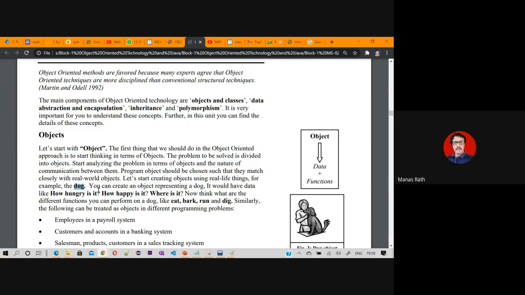Is a dog generic, or is a dog an object? A dog is generic. If you give a name, like your dog's name is Puppy, then it will be specific. So that is what I'm trying to say: if you are able to see and touch it, then you can say it is an object. All of you agree? Yes.